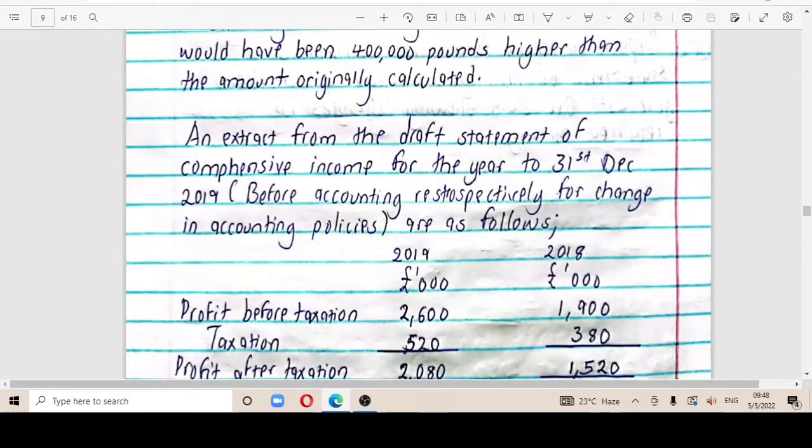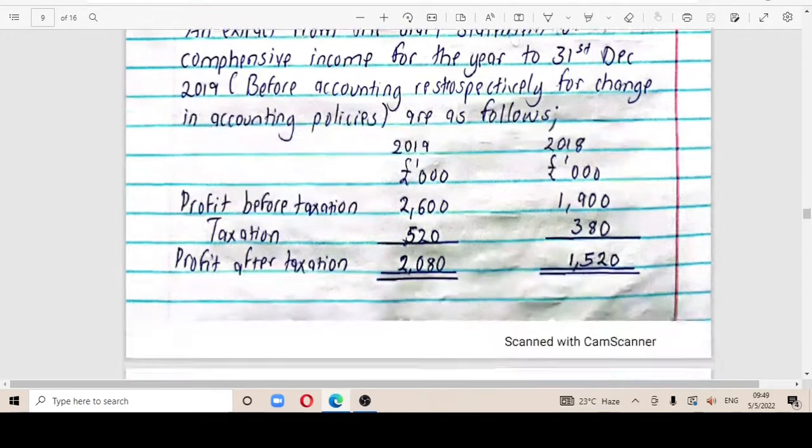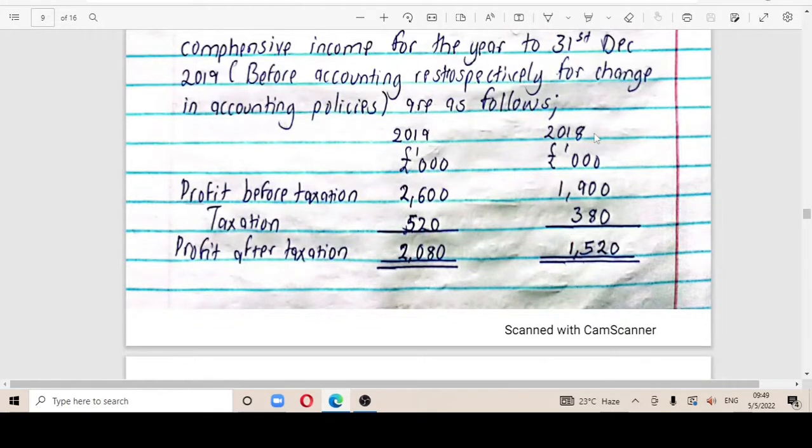We're having an extract from the draft statement of comprehensive income for the year 31st December 2019, meaning 2019 is going to be our current year. This is before accounting retrospectively for the change in accounting policies. These are the original figures. For 2018, we're having profit before tax of this amount, tax of this amount, and the total of this amount. Then 2019, profit before tax of this amount, taxation of this amount, and profit after tax of this amount.